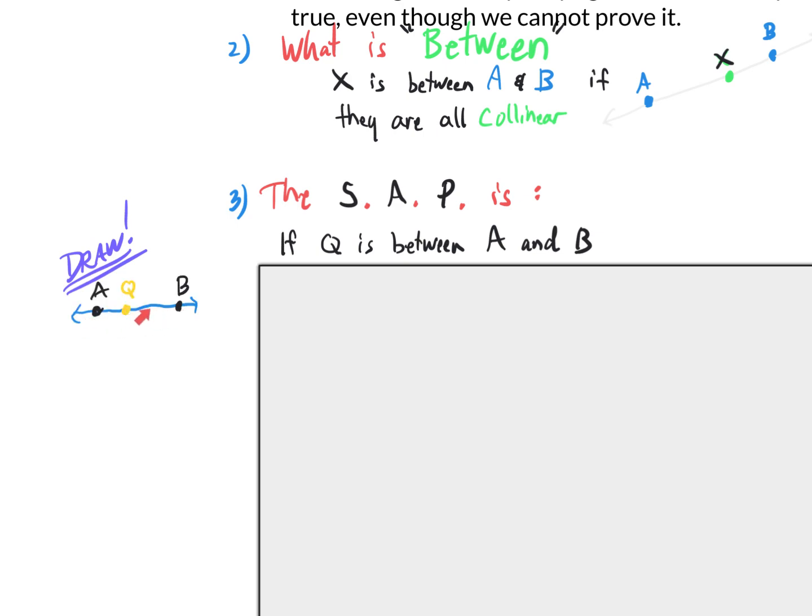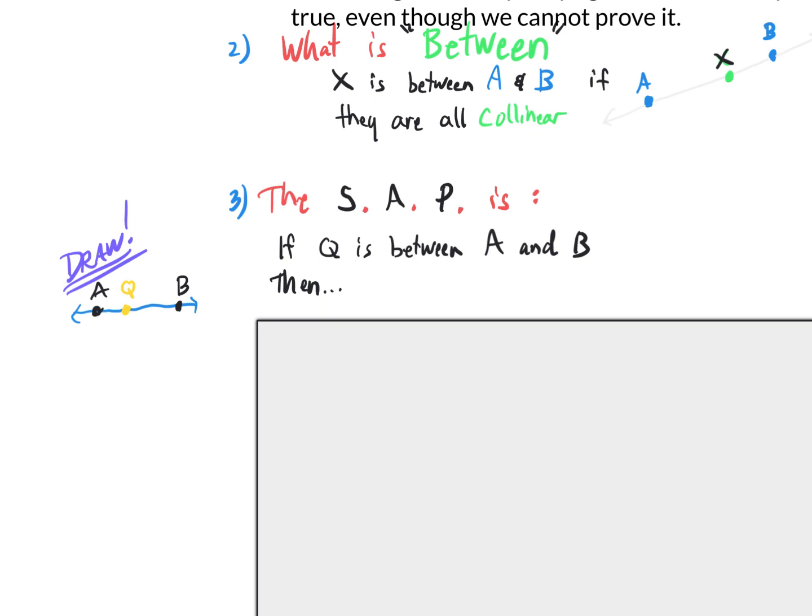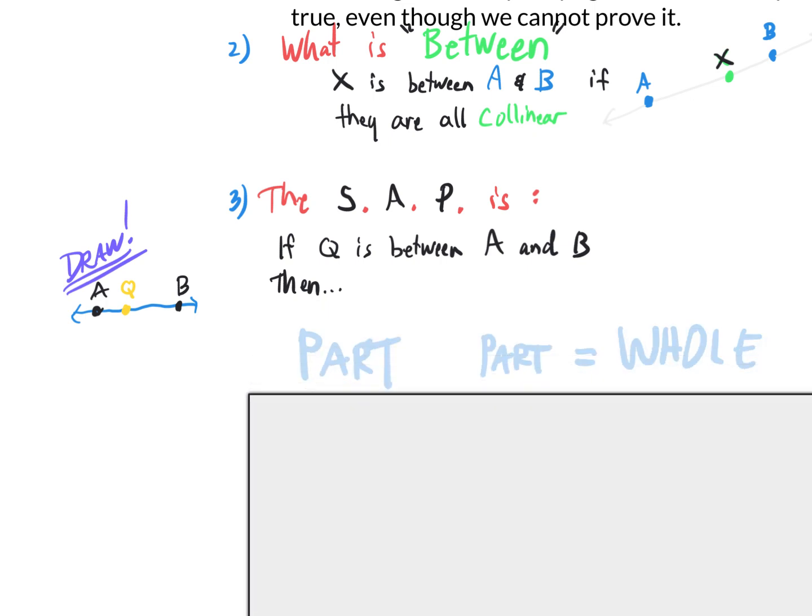They are all collinear, and if Q is between, then we can write it really anywhere in the middle. The segment addition postulate says what must be true in this case is part plus part equals whole. You see, with 3 points, we've got 2 parts. We've got the part on the left, the part on the right, and we have the whole.